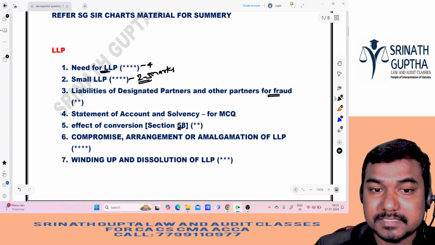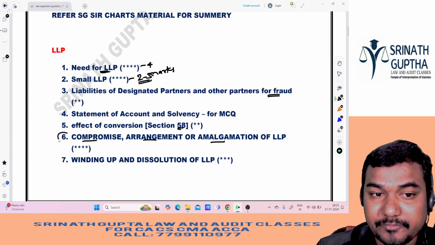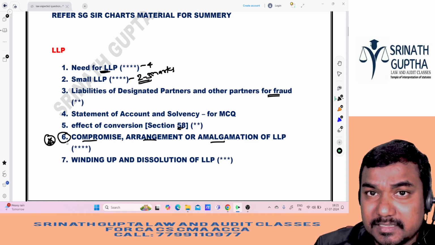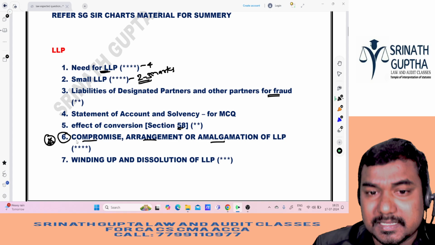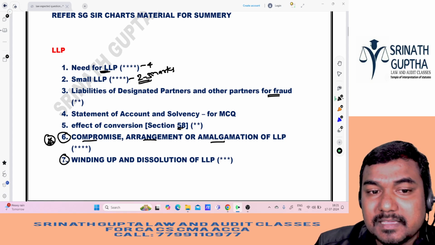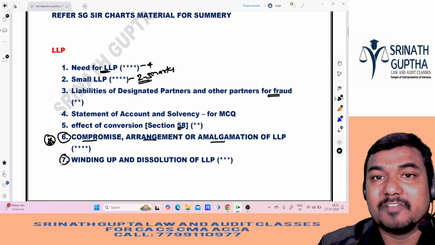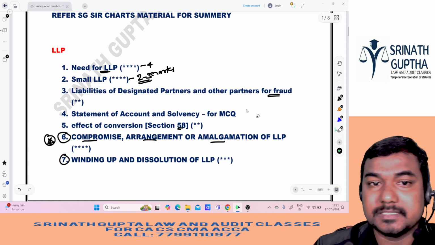And next, compromise, arrangement and amalgamation of LLPs, I feel very important compared to other topics because this topic is not in the CA Foundation. This topic is introduced in the new syllabus, so he may ask. And the last one is winding up of LLP or dissolution of LLP, modes of dissolution of LLP, he will ask directly, sir. So these things we can expect from the LLP chapter.